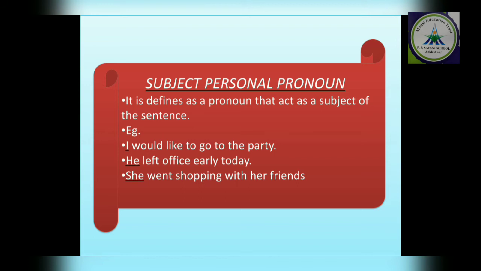I would like to go to the party. Here what is the subject? I. But I is also a pronoun. So the pronoun which is acting as a subject in the sentence becomes the subject personal pronoun. Okay, whom we are talking about. He left office early today. Who left? He. So he is a subject, but he is a pronoun also. So this becomes a subject personal pronoun. So the pronoun which acts as a subject in the sentence is known as subject personal pronoun.